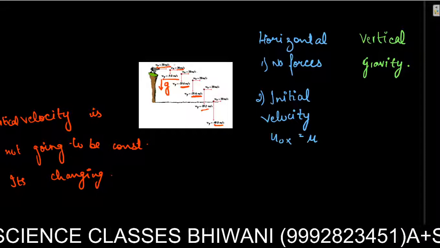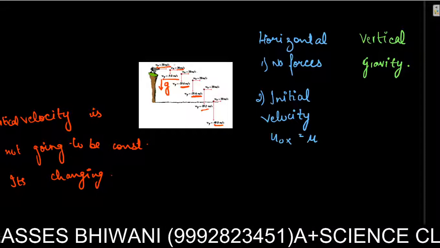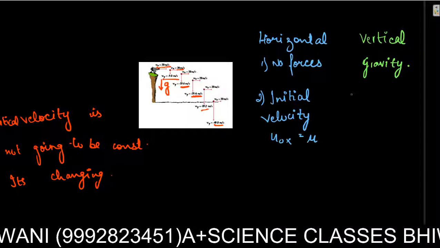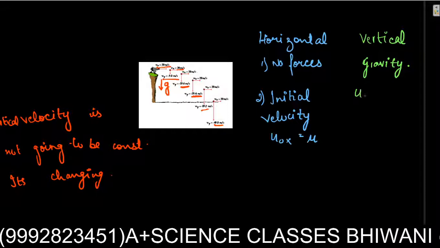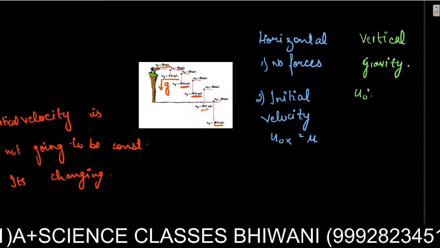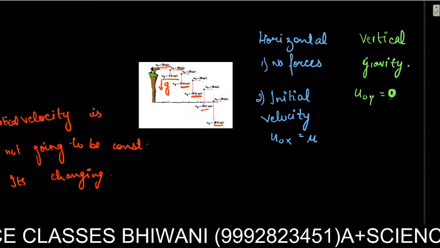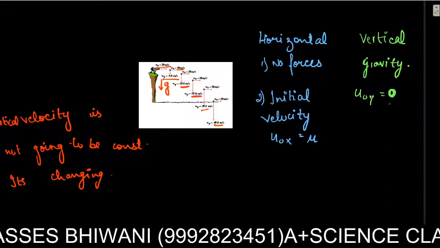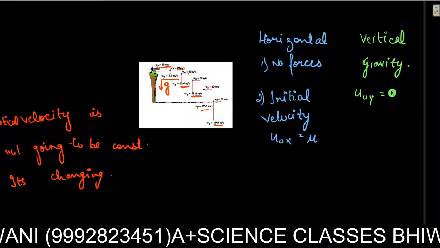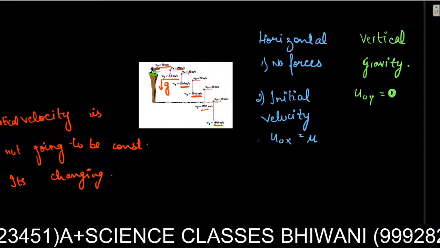It's just before you throw the ball, not at any instant of the projectile. And if I talk about vertical initial velocity, it's u naught y. It's in the y direction, it's 0. Because I am talking about the moment we throw the ball, it's 0.